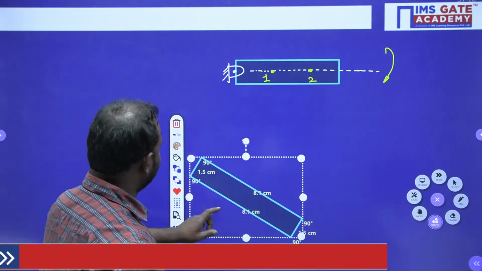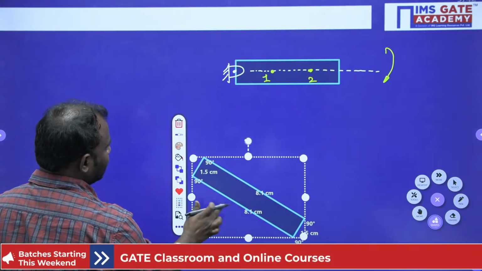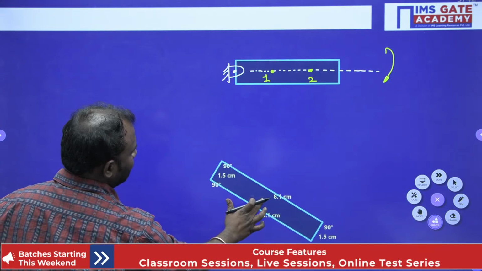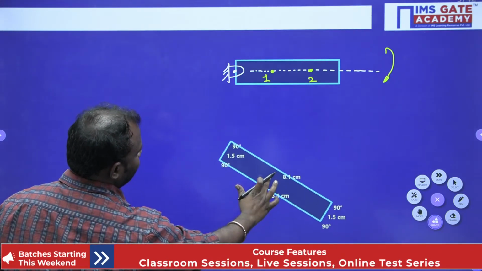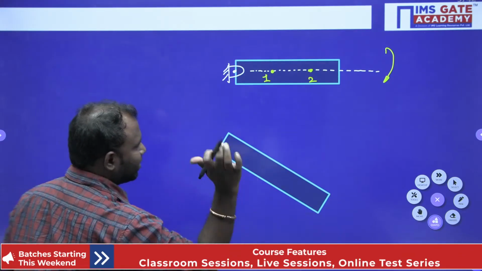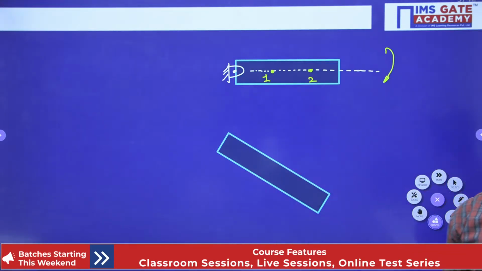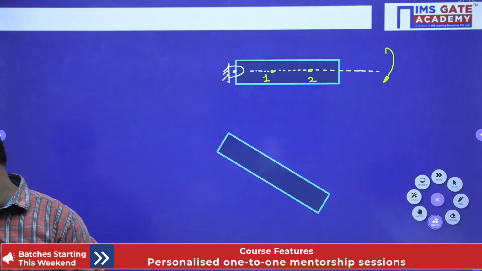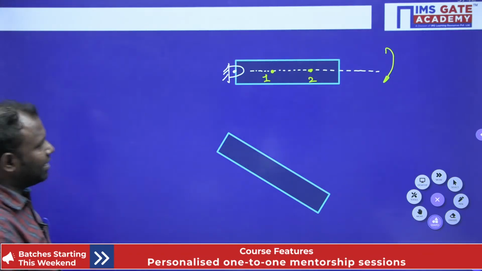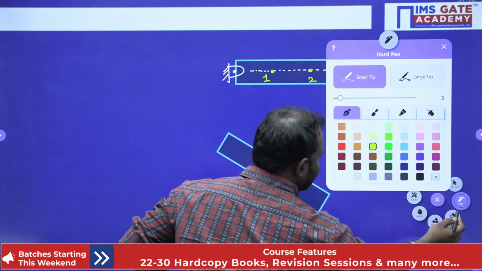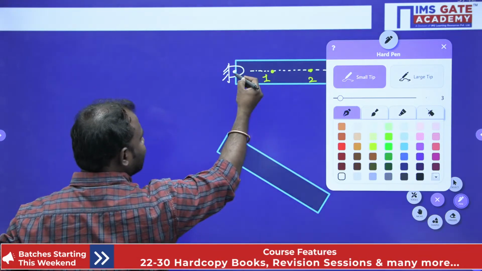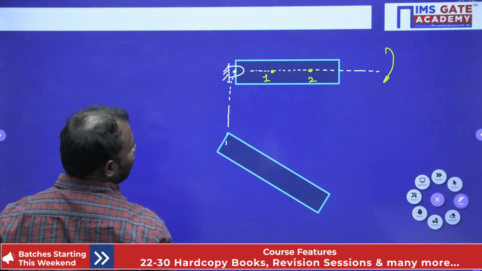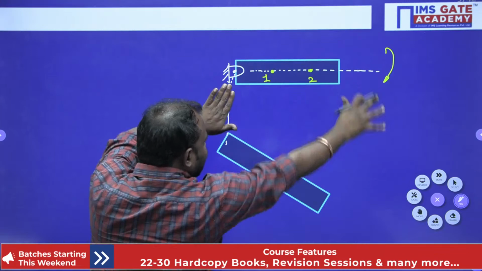Now suppose that if I rotate like this, then the body is going to be rotated like this. Now here, this is the rotation axis, I will draw that. Here this is a rotation axis. Okay, now it is rotated like this.